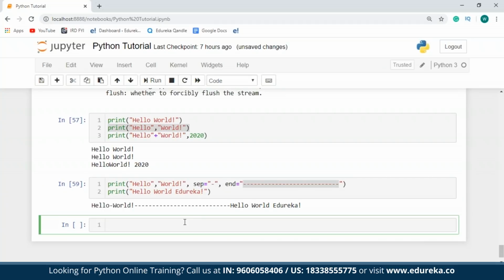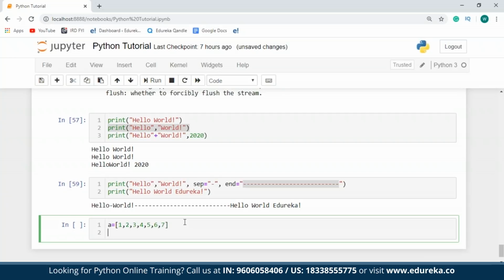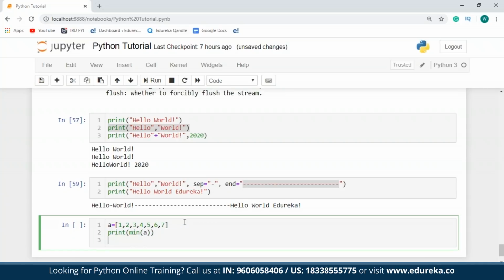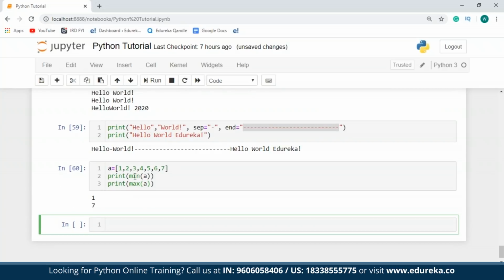Now let's talk about the min-max functions. The min-max functions are also built-in functions that are present in Python. In case I have a list of values, say A, and if I want to find the minimum and the maximum of this, all I can do is make use of these functions directly. So I'll just say print the minimum of A and the maximum of A. As you can see over here, the minimum value that's present in A is 1 and the maximum value present in A is 7.